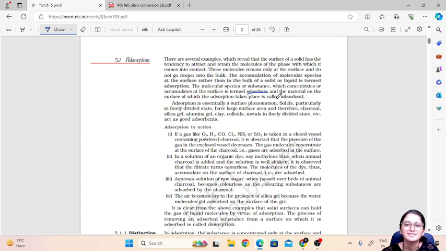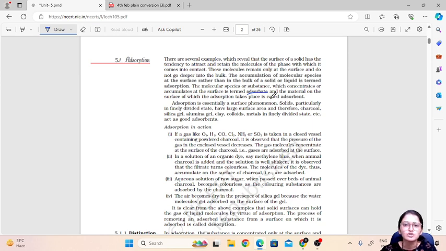Okay, let us consider one normal example. If soil particles are getting accumulated on my hand, they will not go inside the hand, right? They will only remain above the hand, that is on the surface.